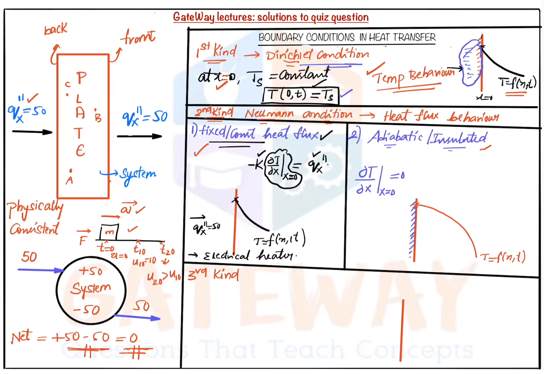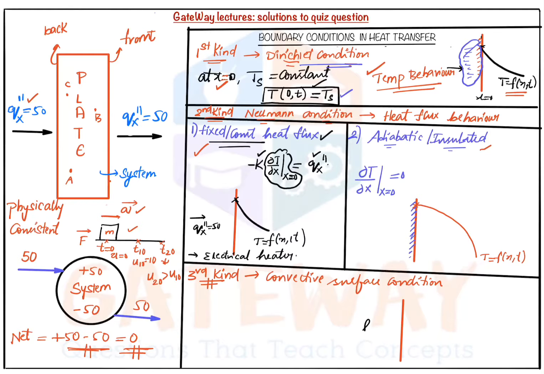First kind is called Dirichlet condition, where it talks about temperature behavior. The second kind is called Neumann condition, where it talks about heat flux behavior. The third kind doesn't have any name, but it can be called the convective surface condition. What does this convective surface condition mean?